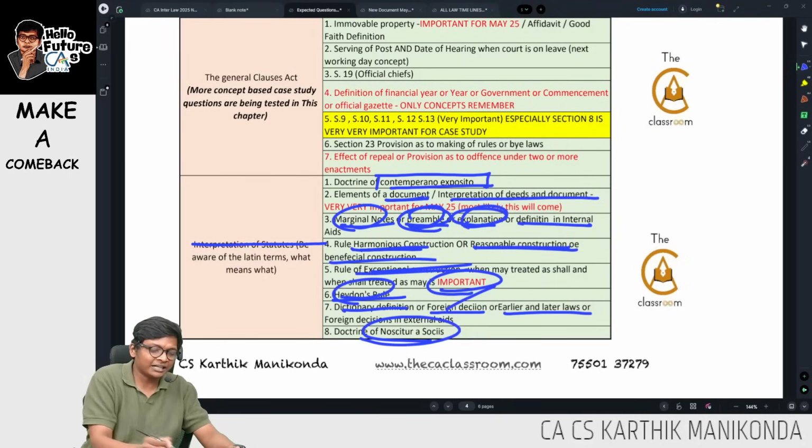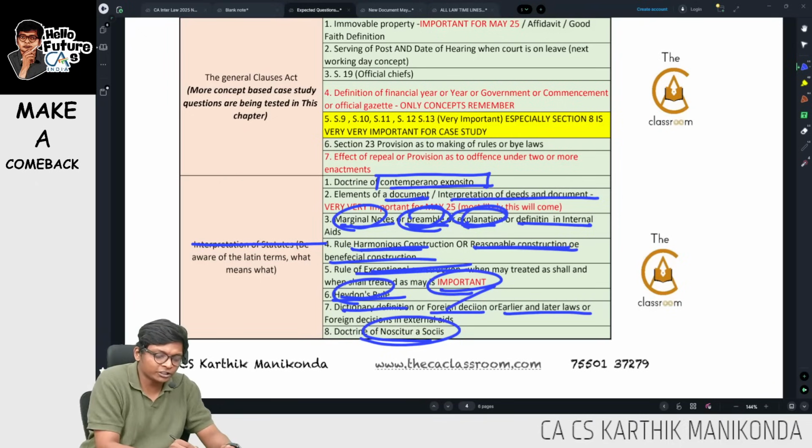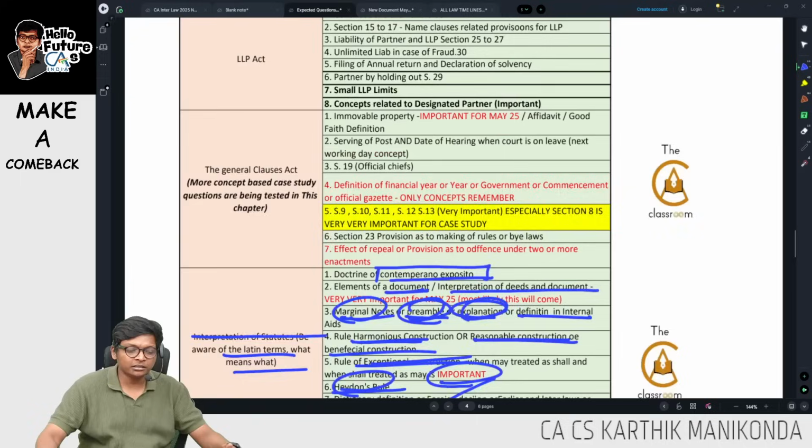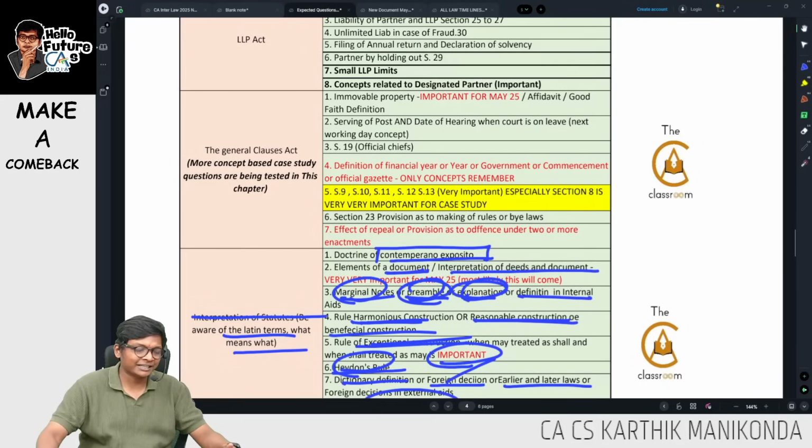With this, I'm done with the interpretation of statutes expected question revision. At least run through these things and also ensure you're aware of the Latin terms. Okay. Next, let me go to the next set of General Clauses Act revision.